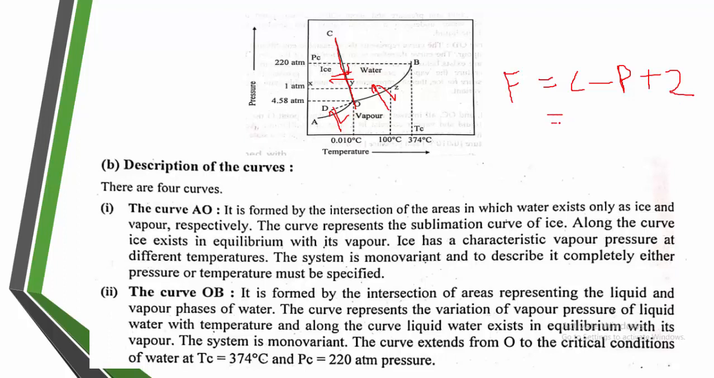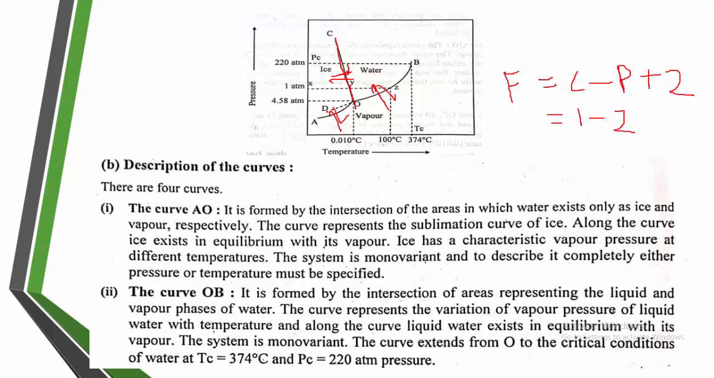Now try to understand component and phase. If I want to find out the specification of this state of equilibrium on this point, what does this point indicate? As I told, a point on a solid line indicates they are in equilibrium. In equilibrium means there are two phases: here the ice phase, here the vapor phase. So the points on a solid line have two phases.